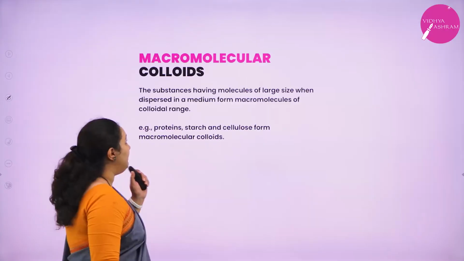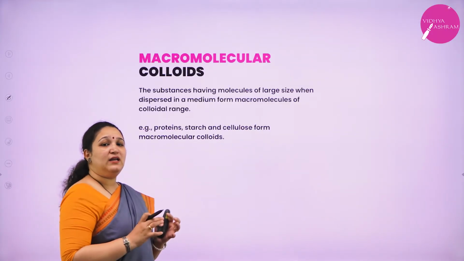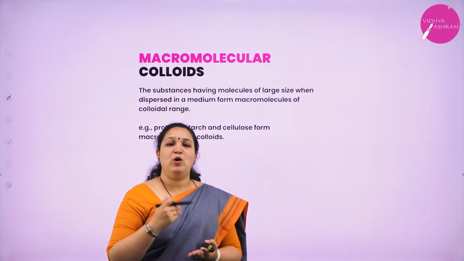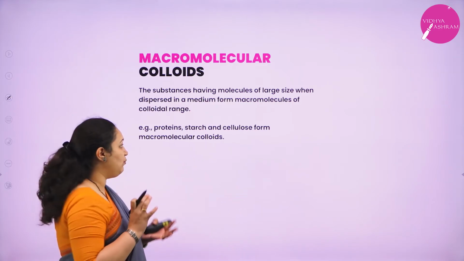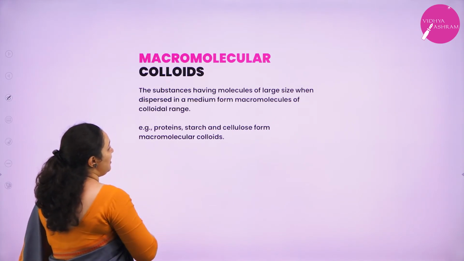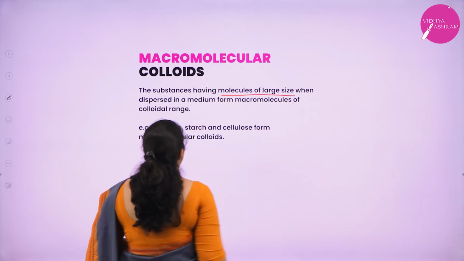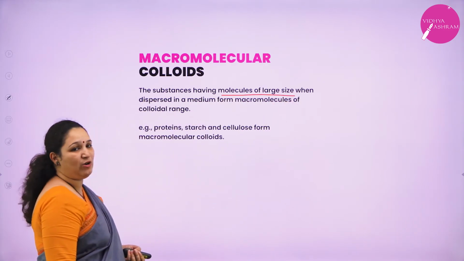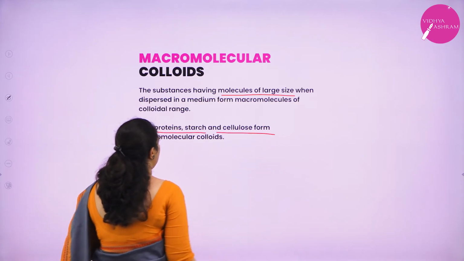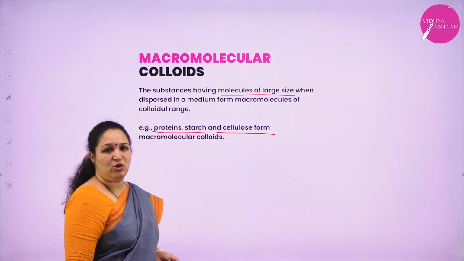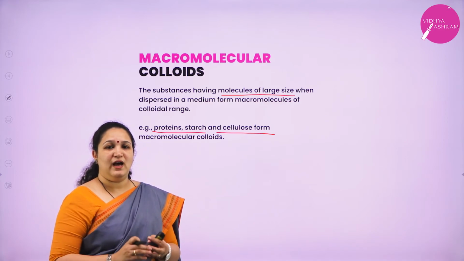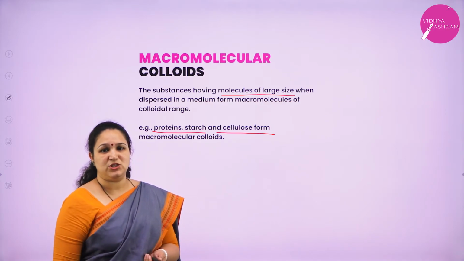The next one is macromolecular colloids. Here the particle size itself is bigger. They already have a particle size above 1 nanometer. The molecule itself has the particle size of a colloid. When a substance having molecules of large size is dispersed in a medium, it forms a macromolecular colloid in the colloidal range. Examples: protein, starch, and cellulose are all macromolecular colloids. The particle size is already in the colloidal range when we disperse them into the dispersion medium.